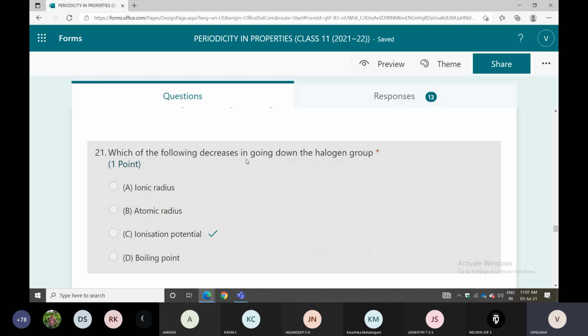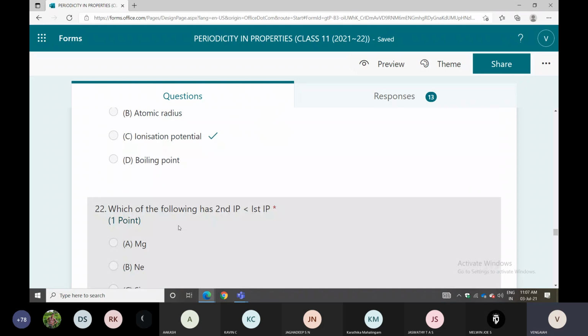Only ionization potential will decrease. Even electron affinity also decreases. Electronegativity also decreases. So those points will be very, very important. Periodic trends will be very, very important. This time we asked more questions based on the periodic trends.